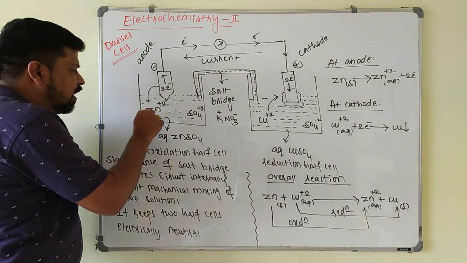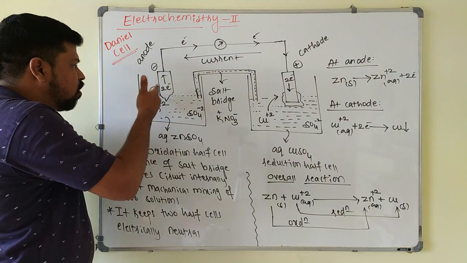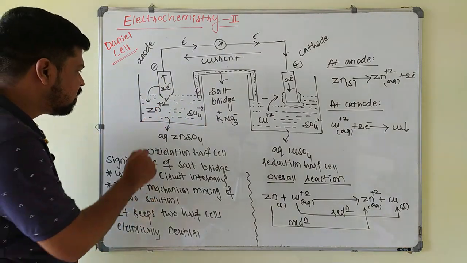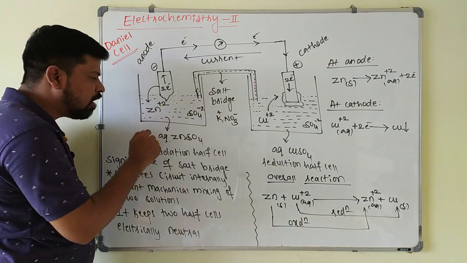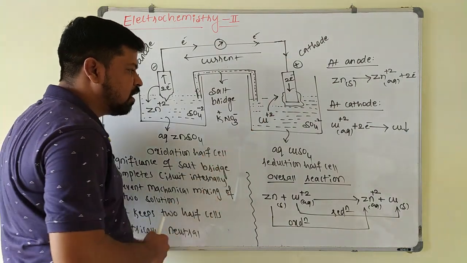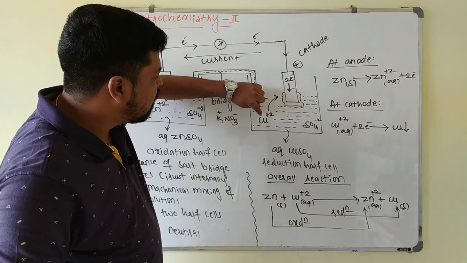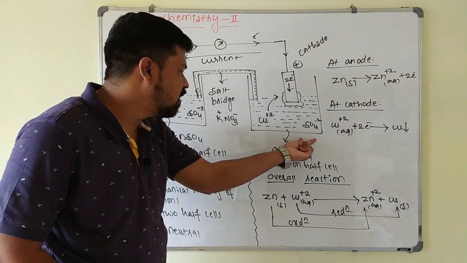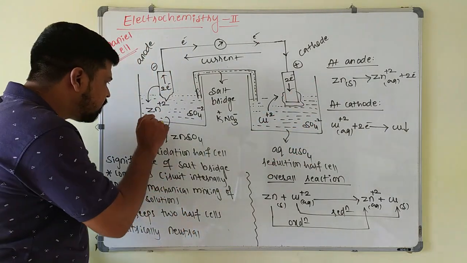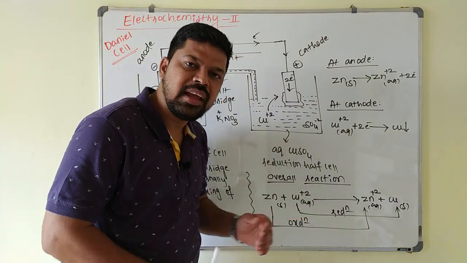The concentration of Zn+2 ions in the oxidation half cell will increase, because as oxidation takes place continuously, Zn+2 ions are released into the solution, so the concentration of Zn+2 ions in the oxidation half cell increases. In the reduction half cell, copper+2 ions are continuously getting deposited, so the copper+2 ion number decreases and the concentration of SO4-2 ions increases.